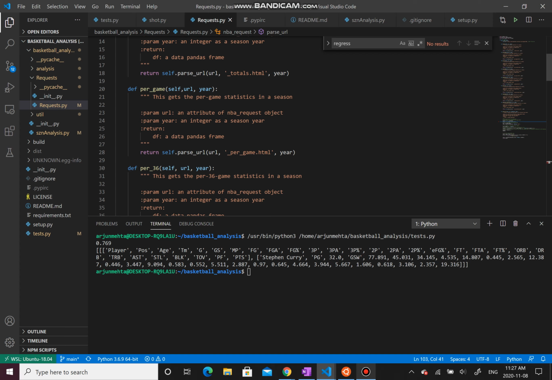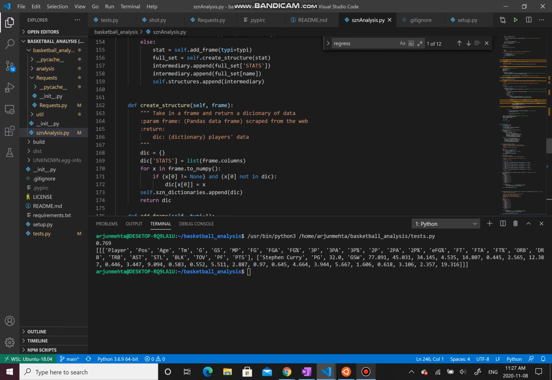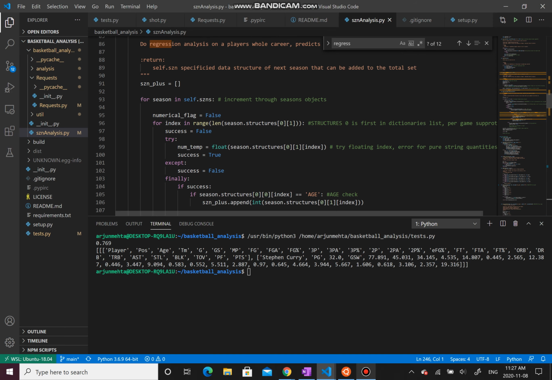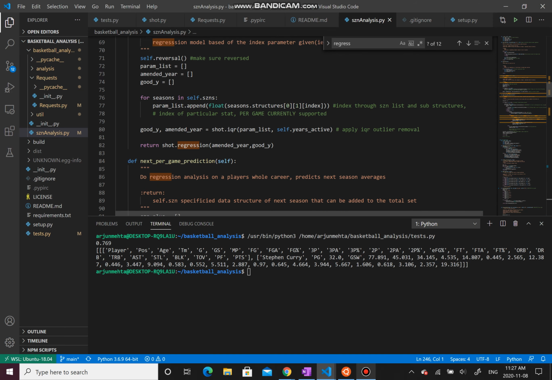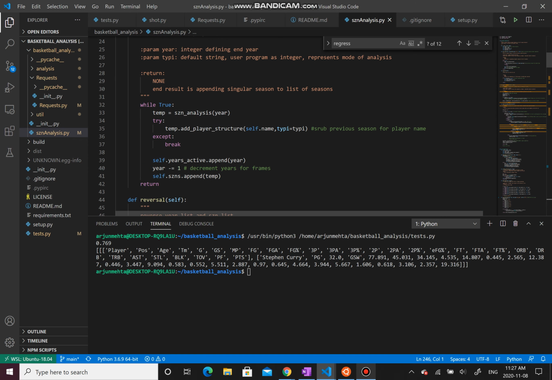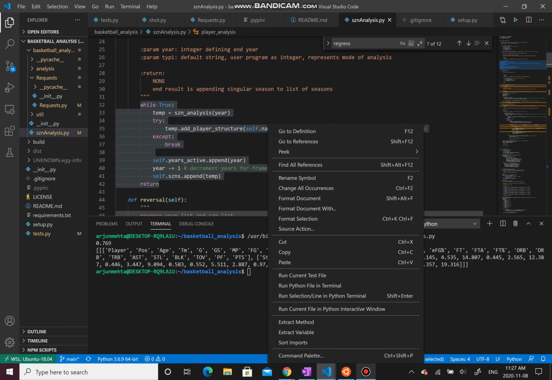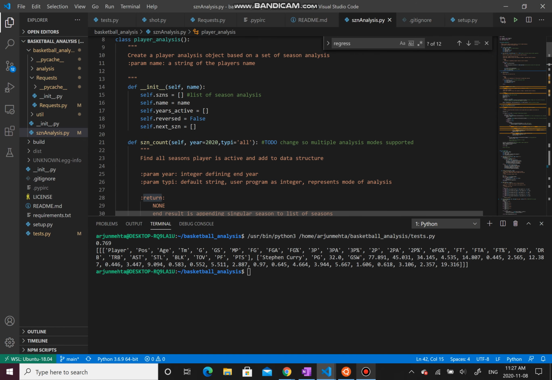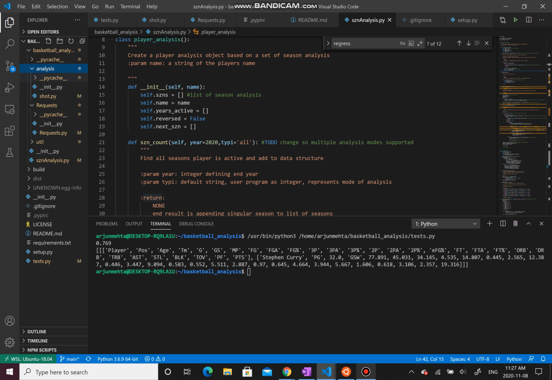Now, we're able to work recursively with this, because if we go back to season analysis, we have a function in here which allows you to go backwards for as long as the player exists in the records, right here, and decrease their year by 1, getting their totals for every season, then adding that to a season's object. That's how our analysis works. We go back as far as the player exists, and we scrub their data from there. Now that you see how the main requests work, let's dive into the analysis section.